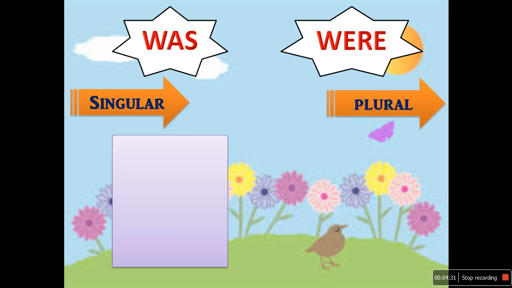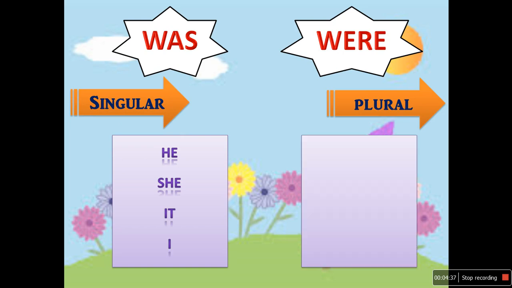We use was with pronouns he, she, it and I. And we use were with pronouns we, they and you. Students, sometimes English doesn't follow the rules because there are exceptions. One of this exception is you. The pronoun you can be singular or plural, but we always use were for both the singular you and the plural you.